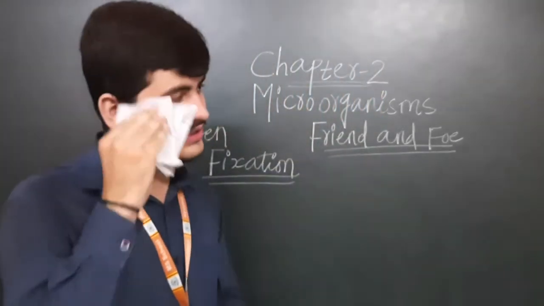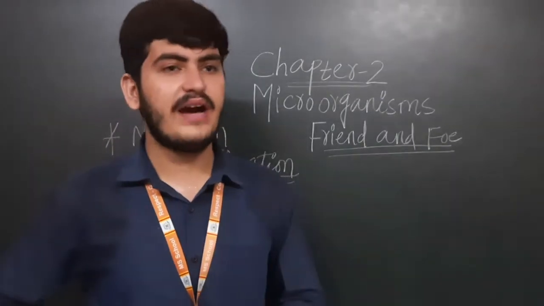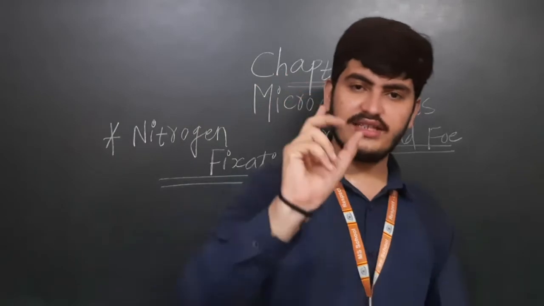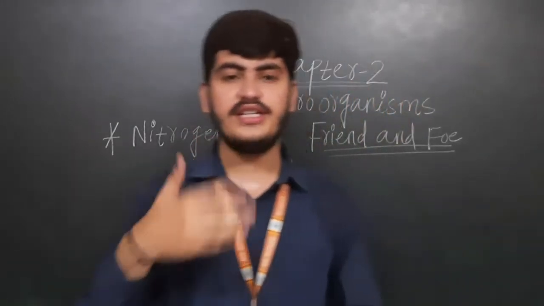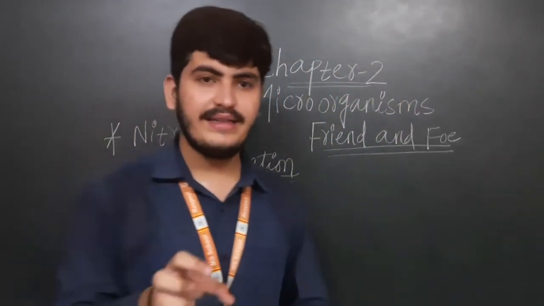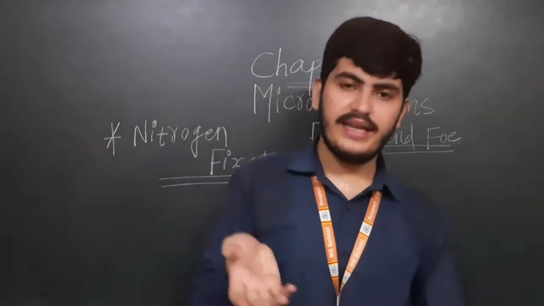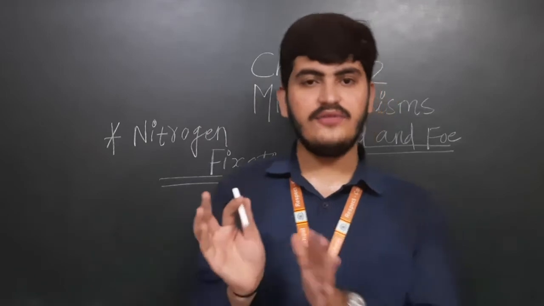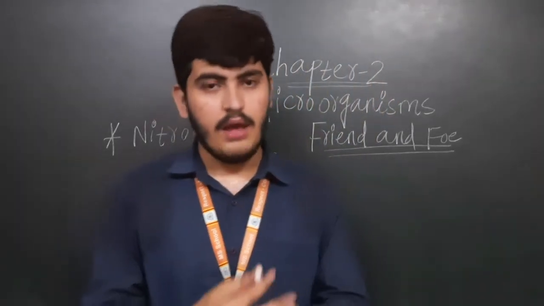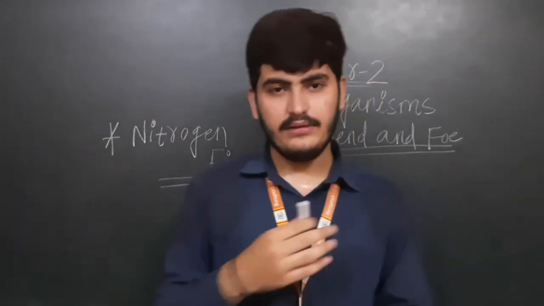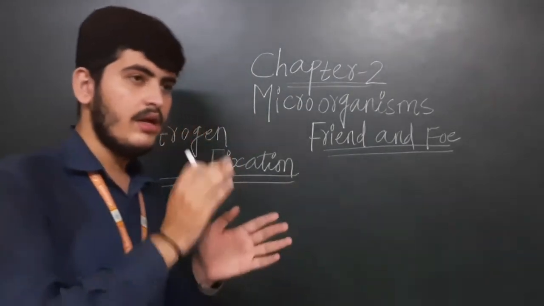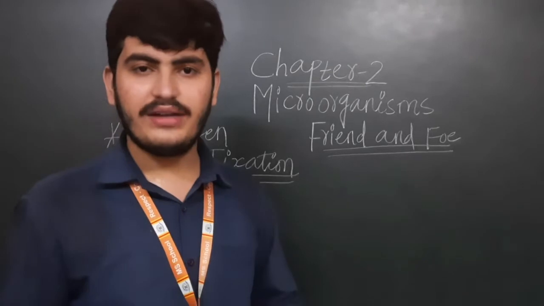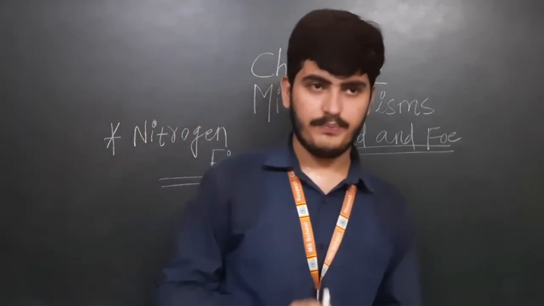In the first chapter, crop production, we have seen that sometimes farmers are adding nitrogenous fertilizers, means that kind of fertilizers which are rich in only one nutrient. So they are adding nitrogenous fertilizers also. But if bacteria will help the plants to take the usable form of nitrogen directly through the roots, then the farmers will not use the fertilizers, because only nature is helping each other. The plant is giving shelter and the bacteria are giving it nitrogen. So if this is happening, farmers will not add the fertilizer into the soil.